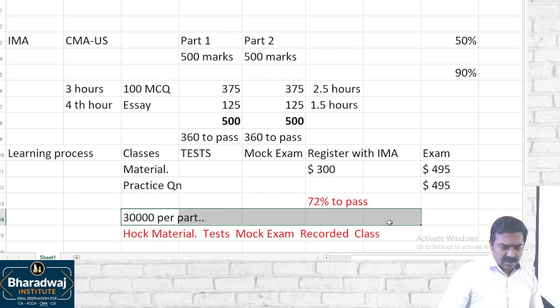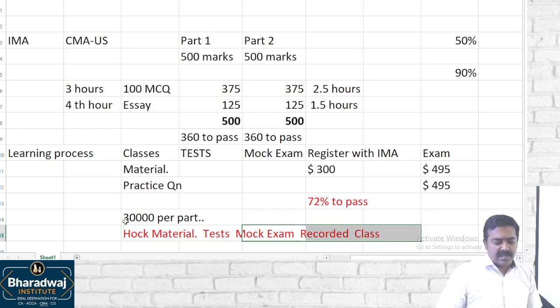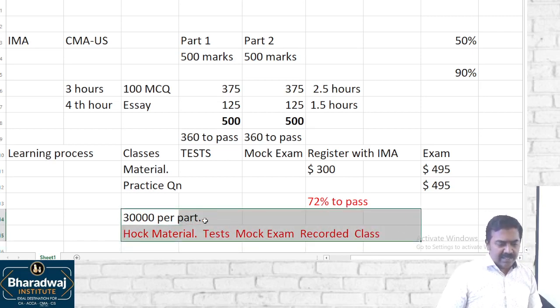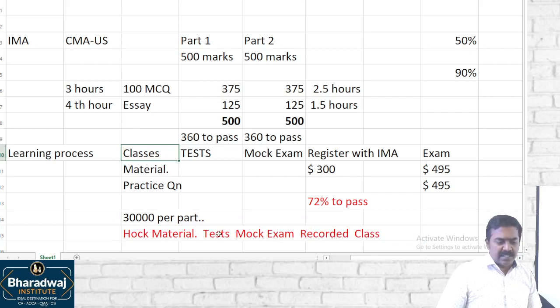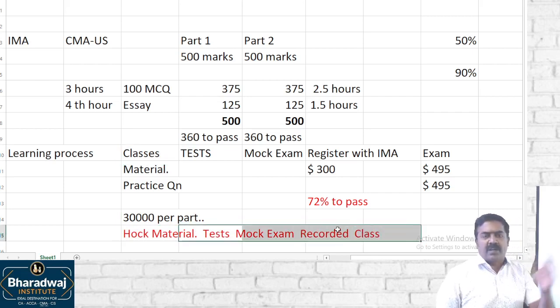So the coaching fees per part include the Hawk material, tests, model exams, and recorded classes access also, and the support will be there. This access to tests, model exams and recorded classes will be there for a 15 month period. I would say complete it in 4 to 5 months of time.